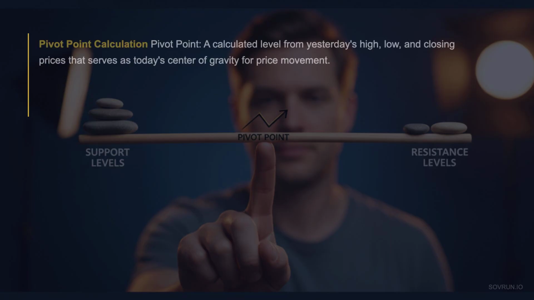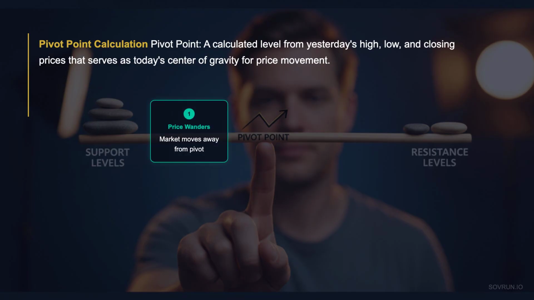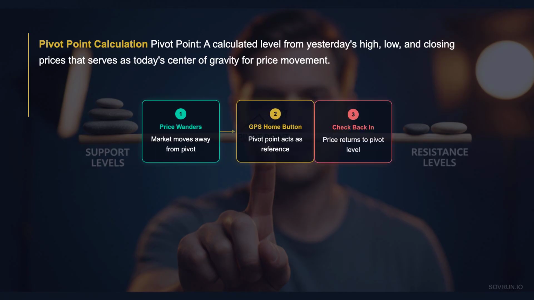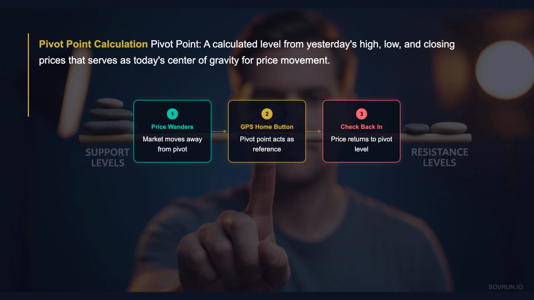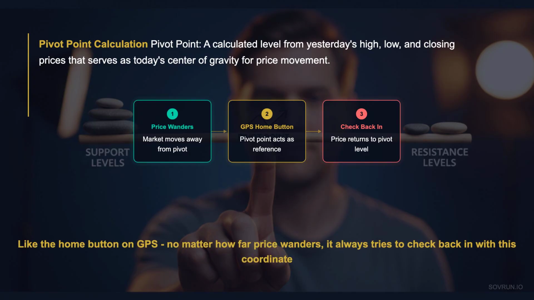A pivot point is the market's mathematical balance beam. It's calculated from yesterday's high, low, and closing prices, giving you today's center of gravity. Think of it like the home button on GPS. No matter how far price wanders, it always tries to check back in with this coordinate.